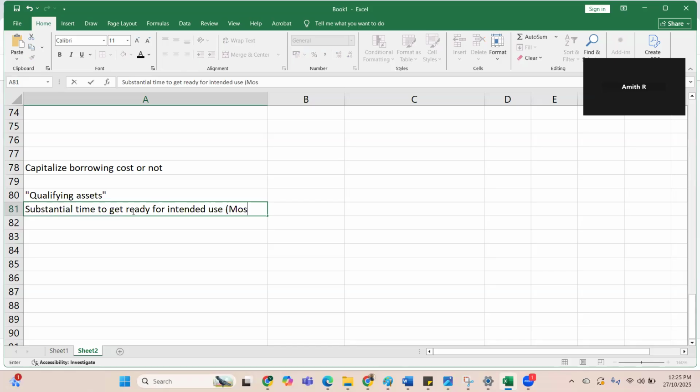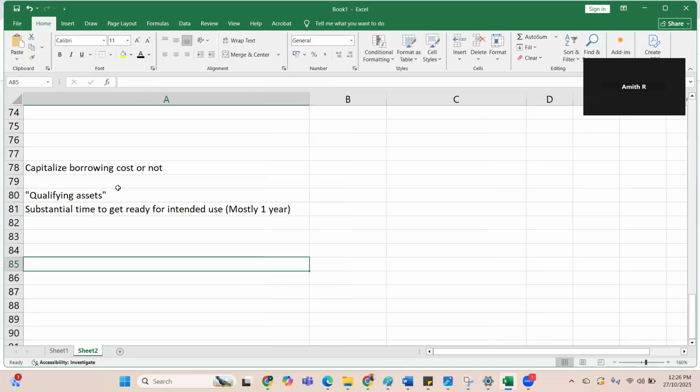And it says mostly 1 year. This mostly 1 year is not given in the standard. It just says that it takes a substantial time. Since it's a principle-based standard, we have to take some onus to see whether this is substantial as per us or not. It is a pure form of judgment. And in a question, if you don't want to capitalize it, you have to say that it does not feel like a substantial time. That argument is very much valid, but substantial time is purely judgmental.